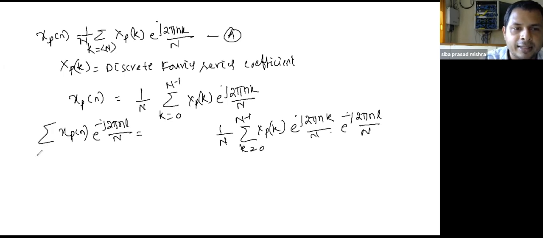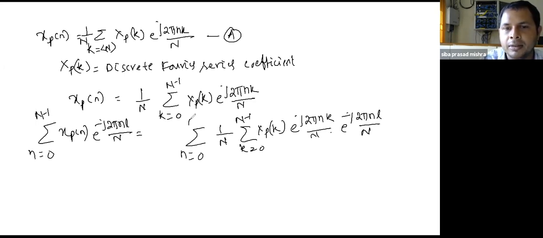Moreover, I will take the summation over n equals 0 to N minus 1. That is, I am taking summation of n from 0 to N minus 1. Clear? Now, this is interchangeable.